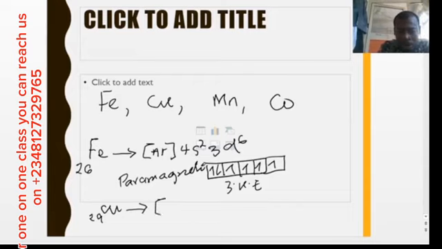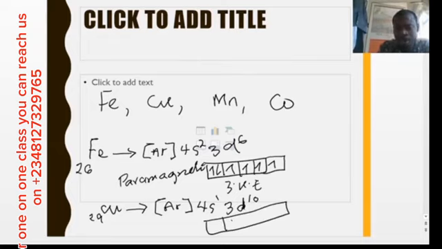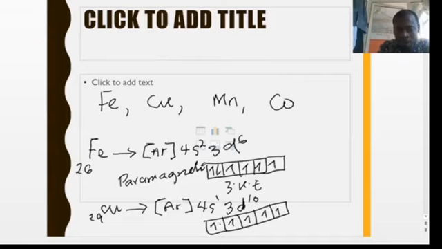So let's look at Cu, that's 29. So that's going to have an argon core Ar. Do not forget that for copper and chromium you have 4s1. So this is 18, 19, then this is going to be 10. Right? So this is having 1, 2, 3, 4, 5, then 1, 2, 3, 4, 5, 6, 7, 8, 9, 10. You can see this is completely filled, so we say this copper is going to be diamagnetic.